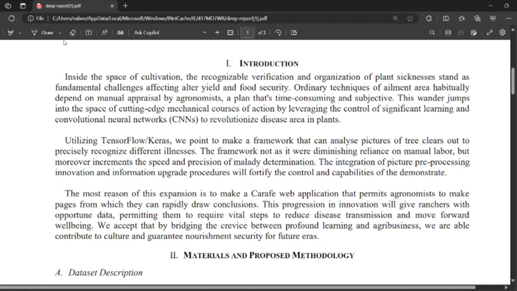Our project aims to develop an AI-powered system using deep learning and computer vision to accurately detect plant diseases from leaf images, enabling faster and more accurate diagnosis compared to manual methods. This technology will be integrated into a web application for agronomists, bridging the gap between cutting-edge AI and agriculture to enhance crop health and food security.